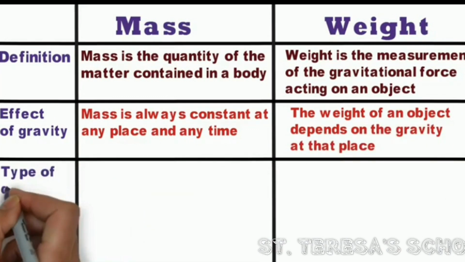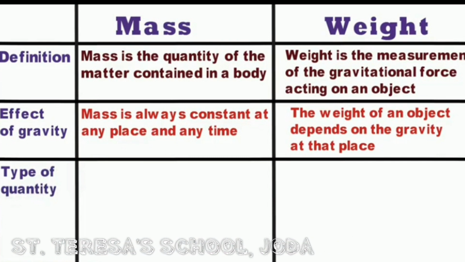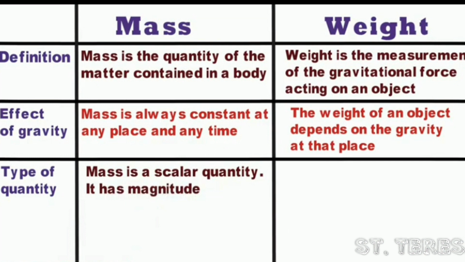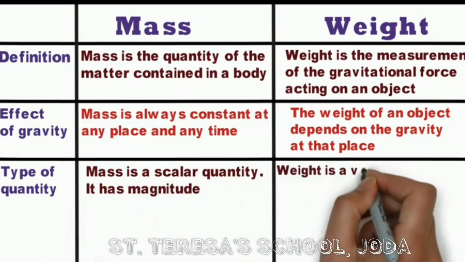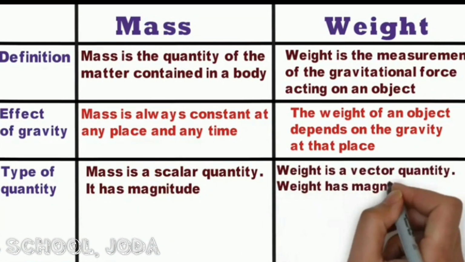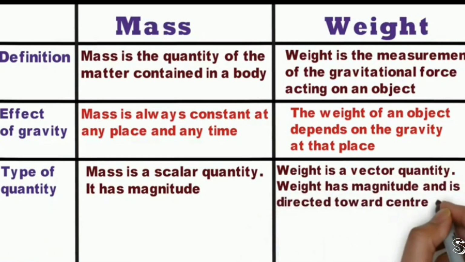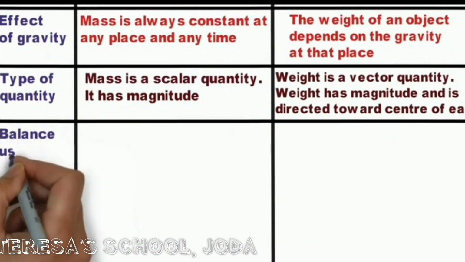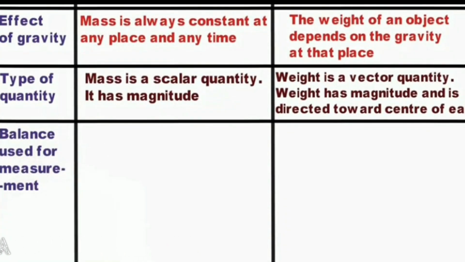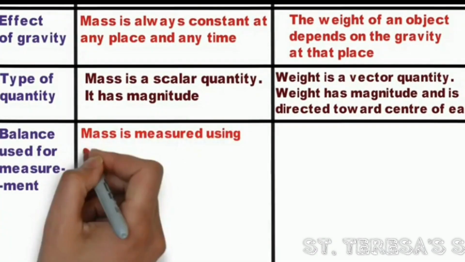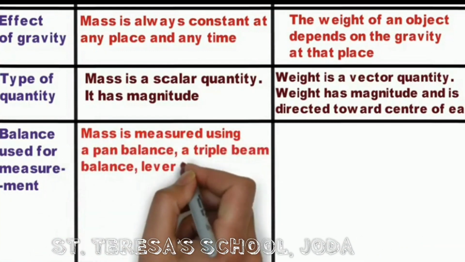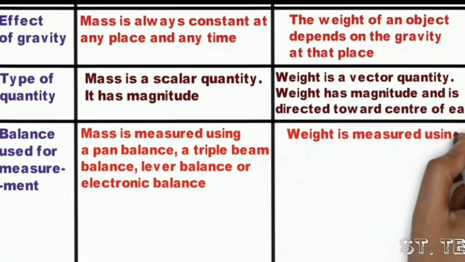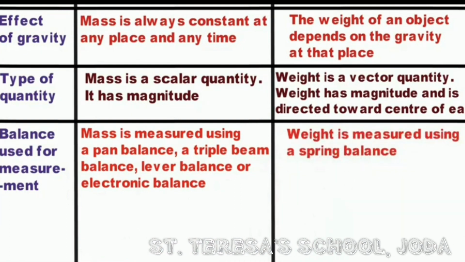Now let us see the third point. According to types of quantity, mass is a scalar quantity. It has magnitude, whereas weight is a vector quantity, since it has magnitude as well as direction, that is towards the center of gravity. Now let us see the fourth difference. According to the balance used for measurement, mass is measured by pan balance or beam balance, a triple balance, lever balance or electronic balance, whereas weight is measured by using a spring balance.